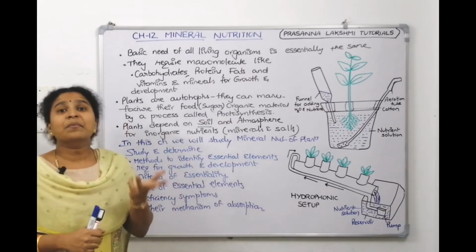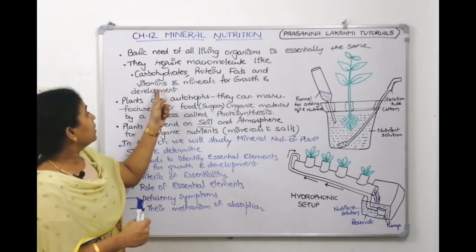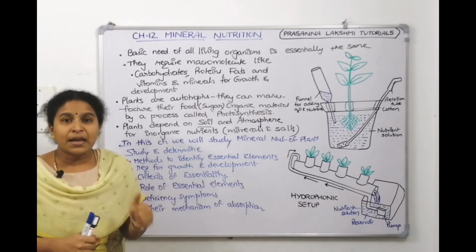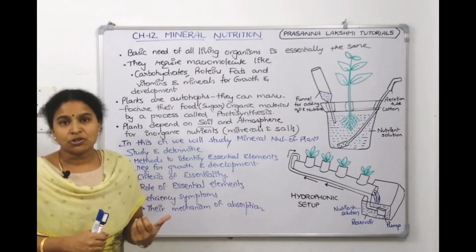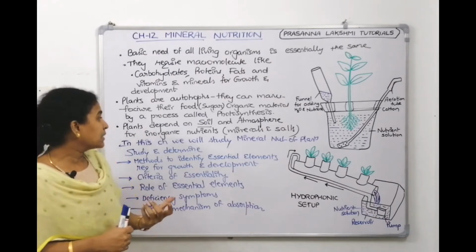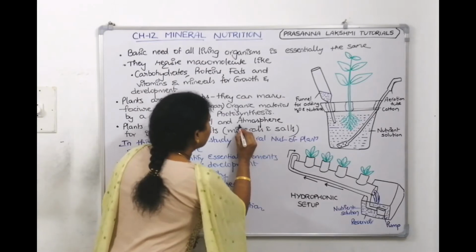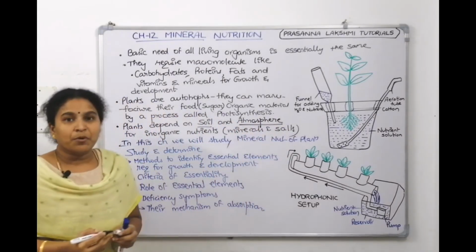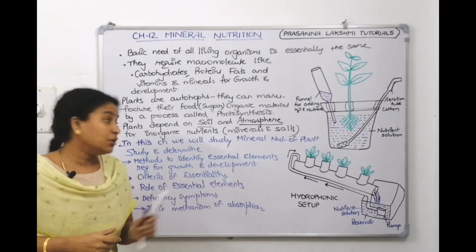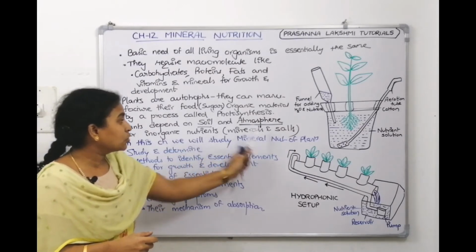Now, inorganic elements also it needs, right? Minerals also it needs. From where will the plant get the minerals is a question now. The answer is plants get minerals from the soil and the atmosphere, and we call them mineral nutrients, minerals and salts.